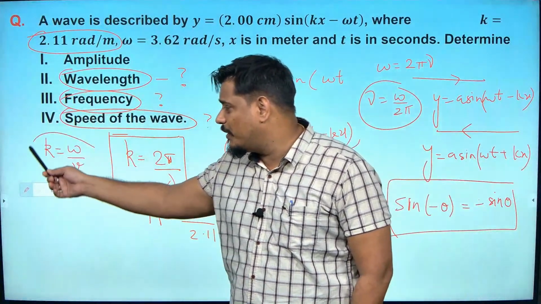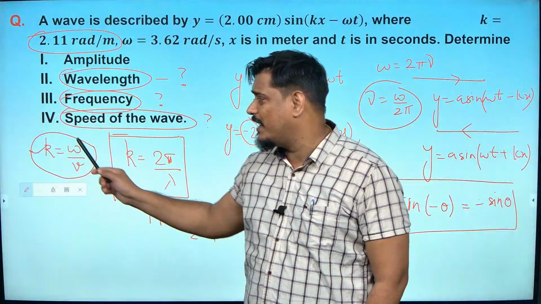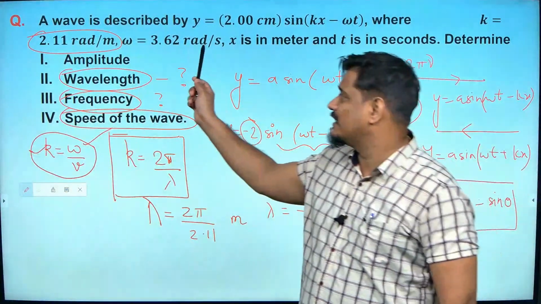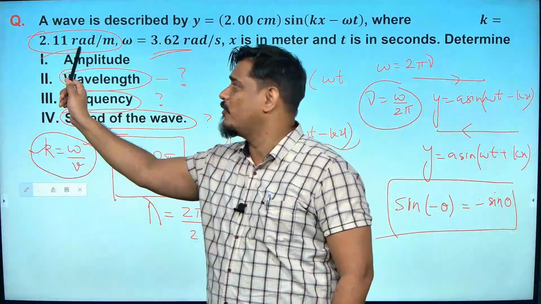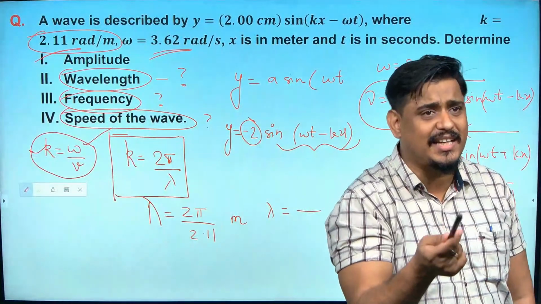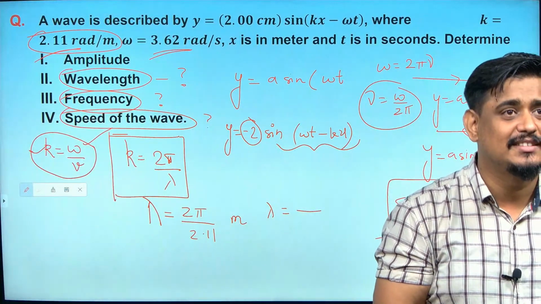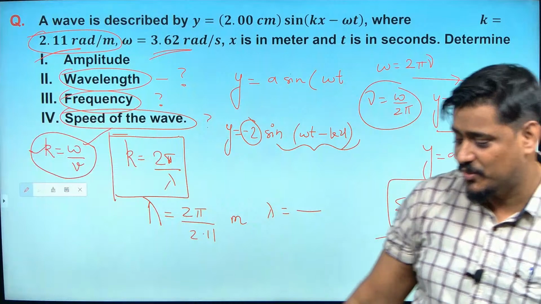K is equal to omega by V. K is known to you. Omega is known to you. Just divide omega by K. Get the answer. Omega is given as 3.62. K is given as 2.11. Divide both. Get the answer. Understanding, Sai Rakshana? At least say yes. Yes, sir. Yes. Thank you for saying yes.